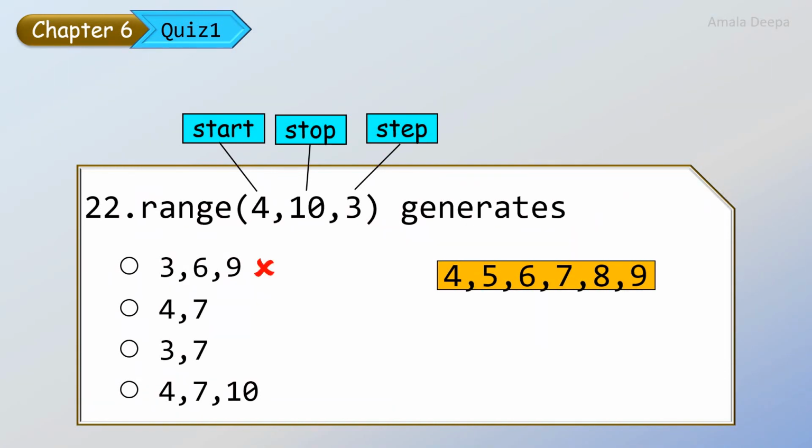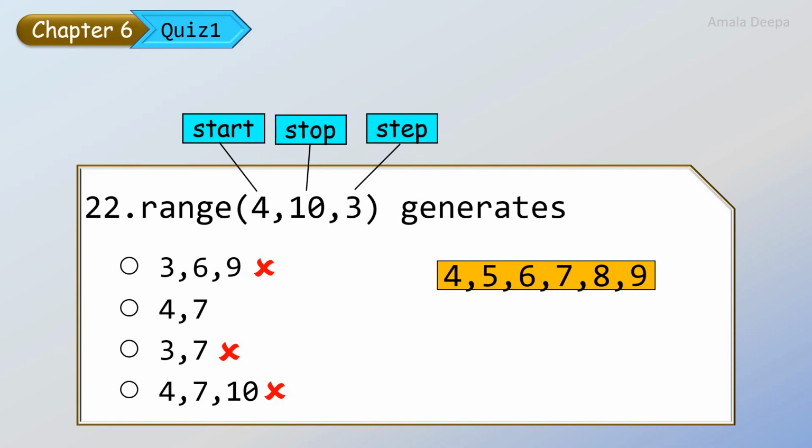The third option also is wrong. The fourth option, 4, 7, 10. 10 cannot be generated because range will stop till 9. So after ruling out the wrong answers, we are having only one option left, which is 4, 7. So how do we get 4, 7? It is because of the step value.